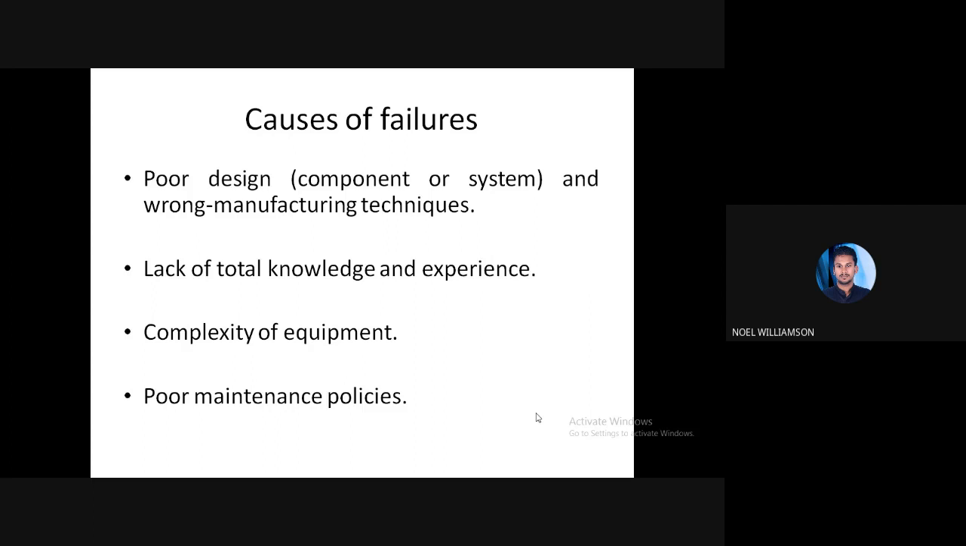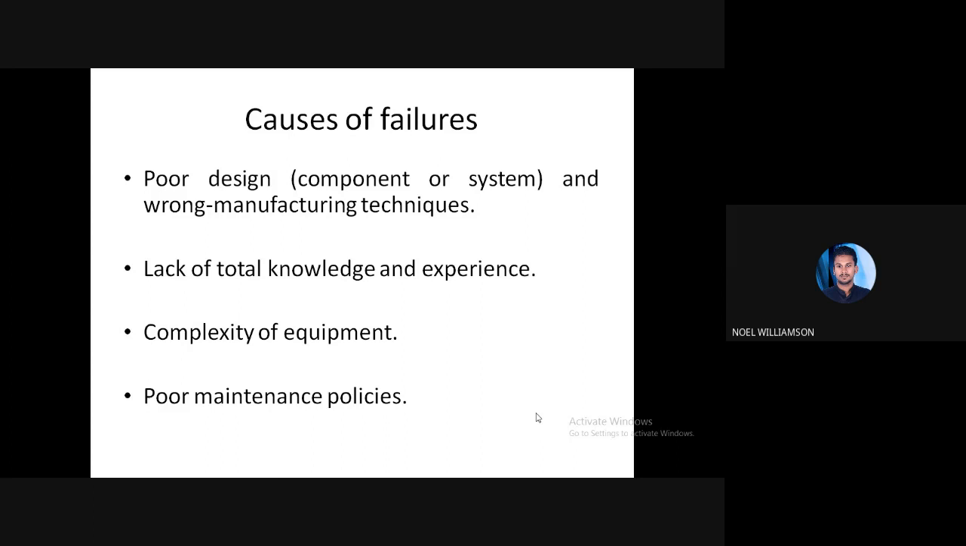Next, regarding the lack of total knowledge and experience. Any component or equipment does not operate in the same manner in all conditions. It may work dependent on the environment or the conditions we are applying. In that manner it will work, depending on what conditions we are providing.